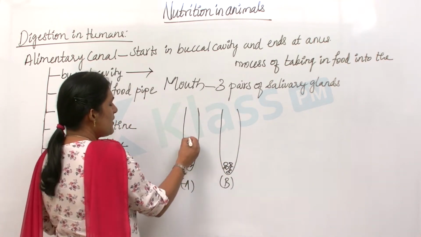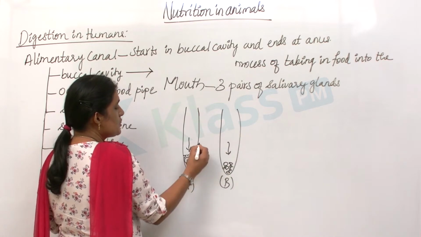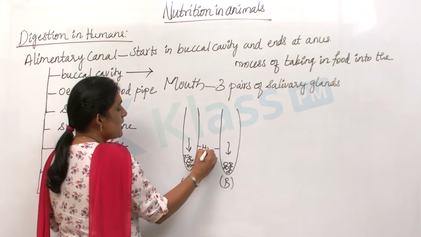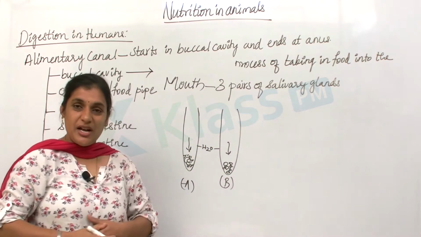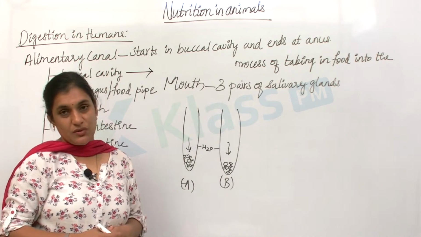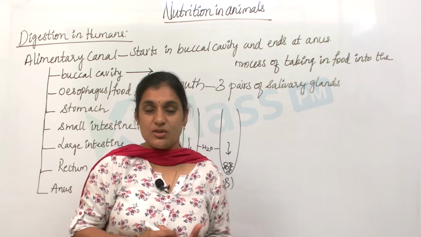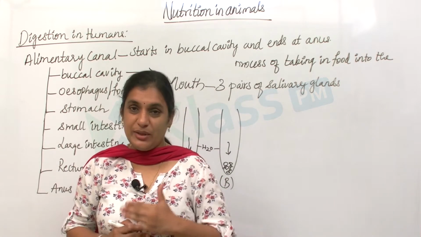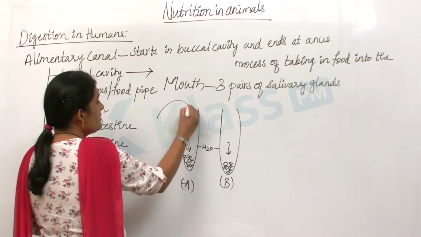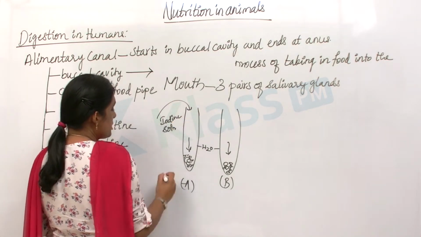Now add 5 ml of water into both the test tubes. Okay, in both the test tubes add water. Now after adding water, test for the presence of starch. We all know there is a common test to check the presence of starch, that is adding iodine solution. Now add iodine solution to both the test tubes.